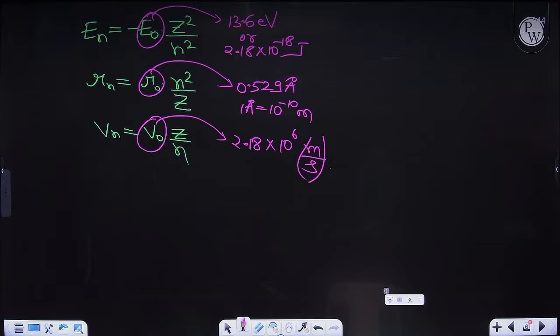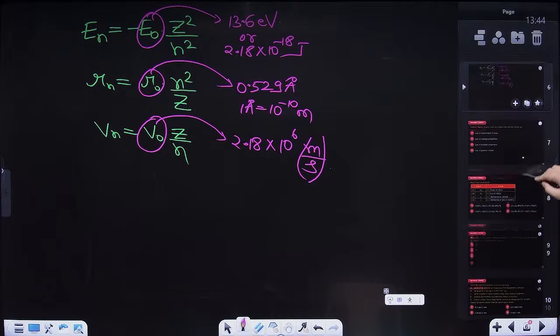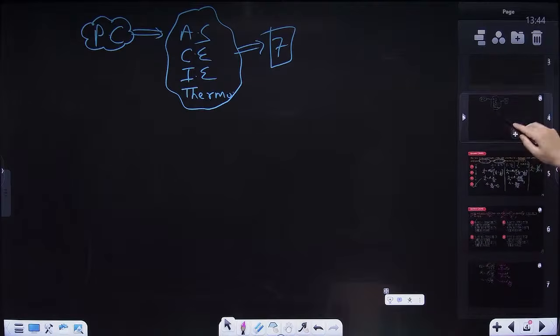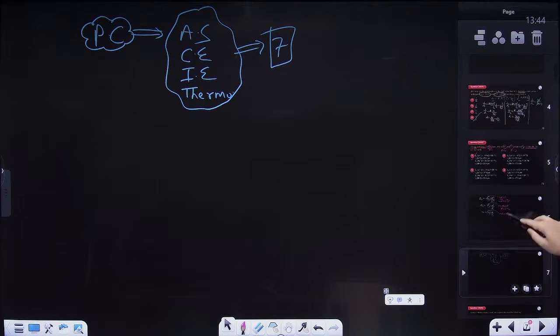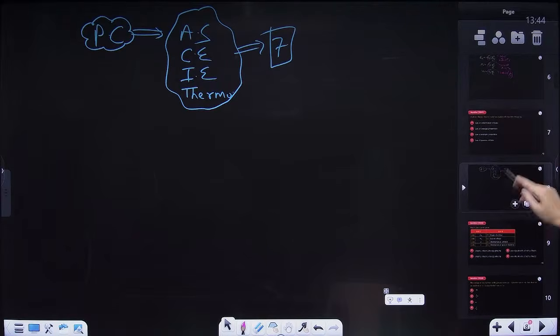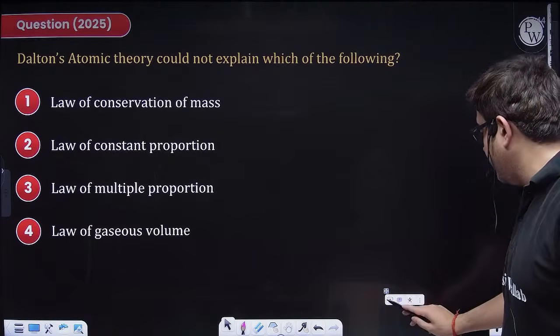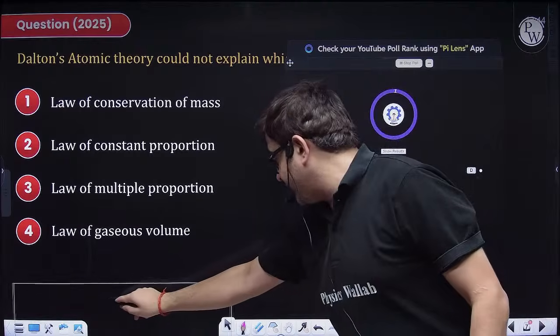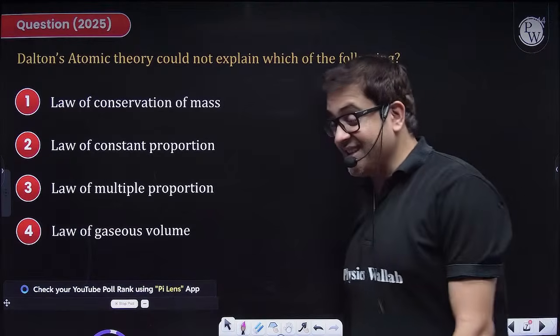Moving to the next one, beta. Now, acha, I need a blank slide, na? Chalo. So the next question is just a theoretical question, but still an important one. So giving you 45 seconds for this. I hope this is a revision also.